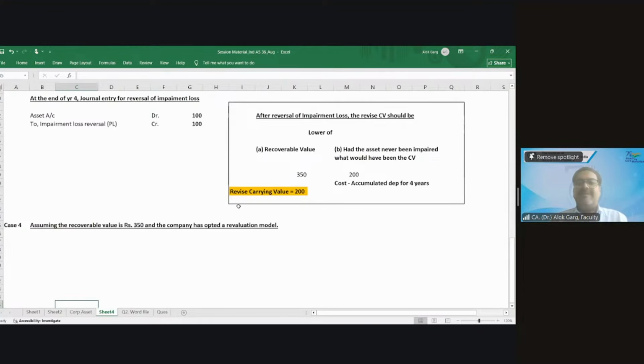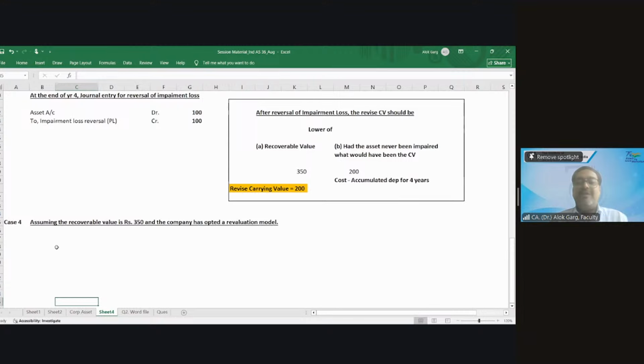Assuming the recoverable value is 350 and the company has opted for the revaluation model. What to do now? A reversal in revaluation surplus first, we'll adjust there.